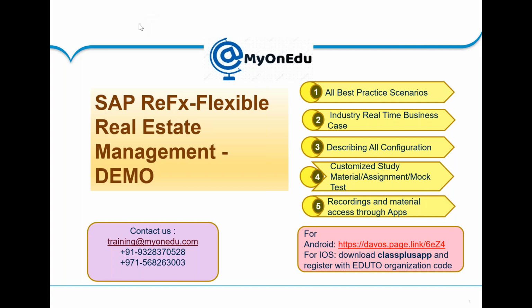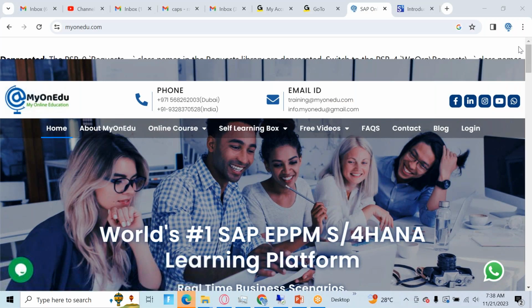Let me just show you our system also, this will help you get some idea. Okay, so this is our website, My Bandhu, My Online Education, and here you just need to log in.